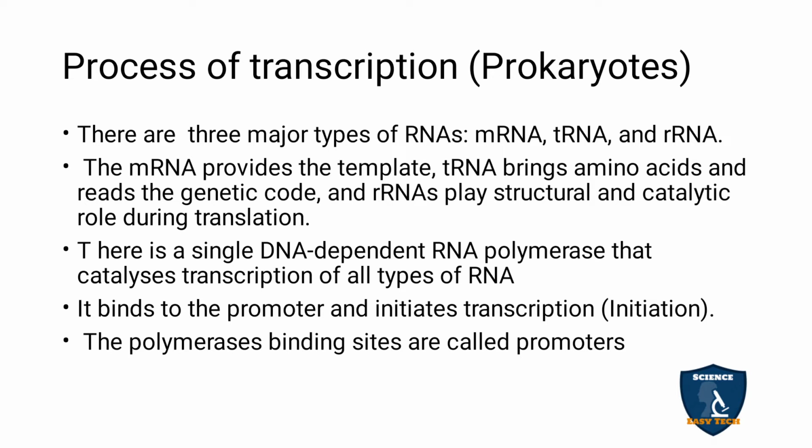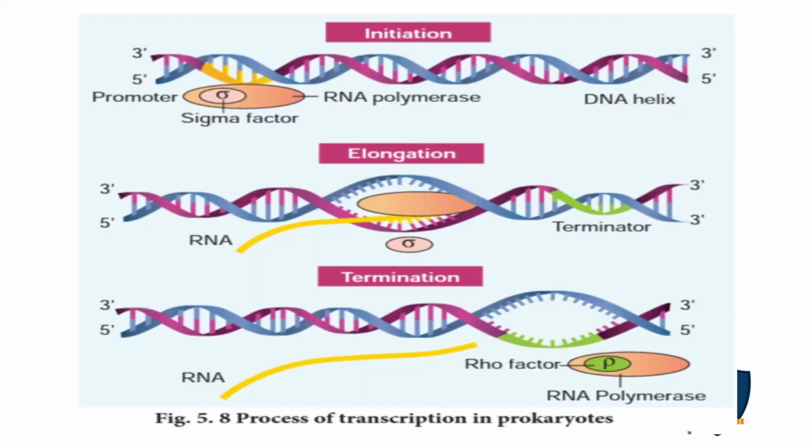That site is called the promoter. Here, this is the RNA polymerase enzyme, and it joins at this site, which is called the promoter.